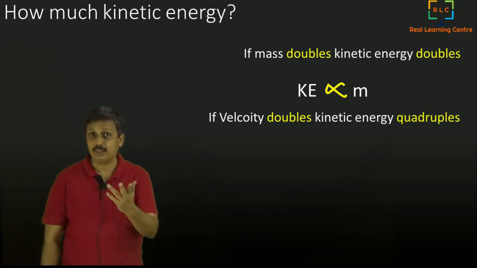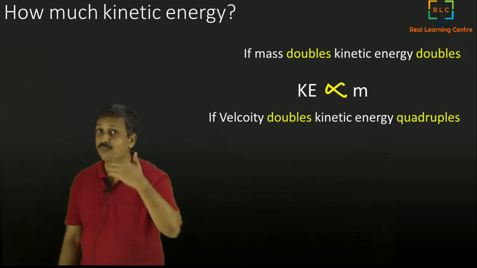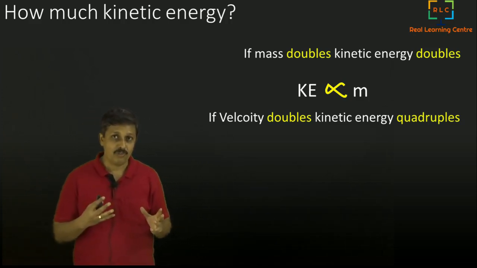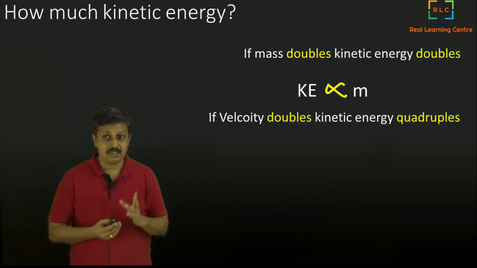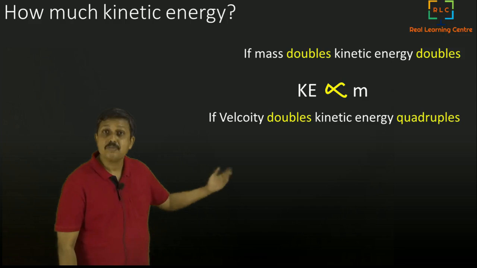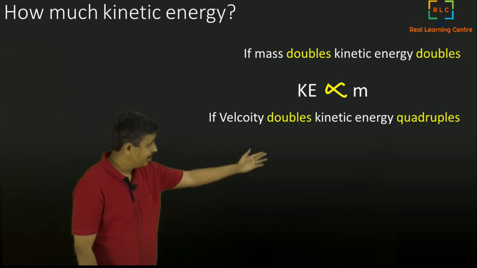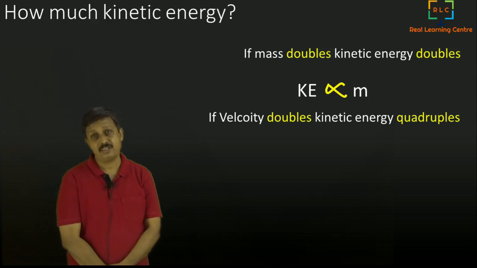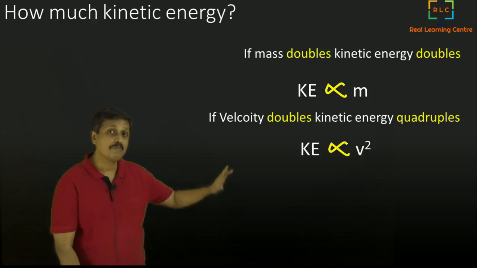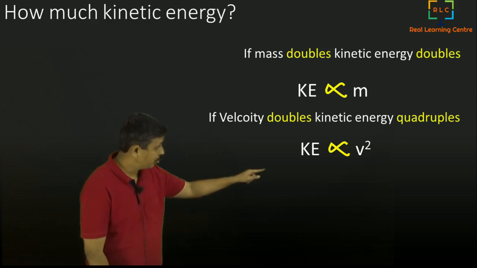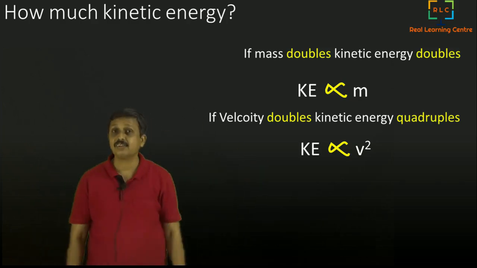You may ask why we define it that way. We will see it later, and we will find out why we had to do it like that. But as per our definition, when velocity doubles, kinetic energy quadruples. When it triples, it becomes 9 times. So we can write it as kinetic energy is proportional to v square.